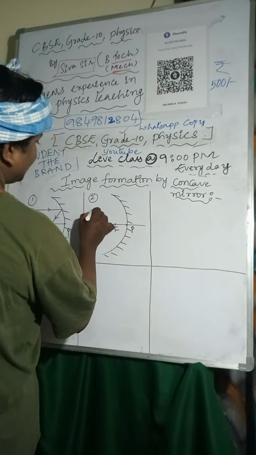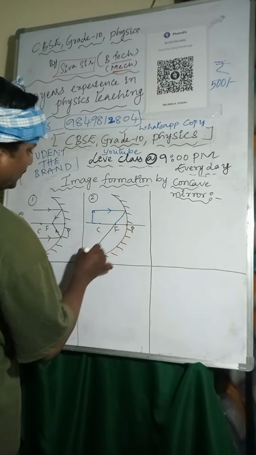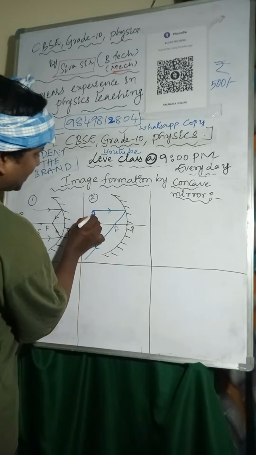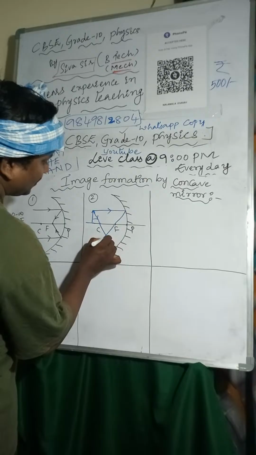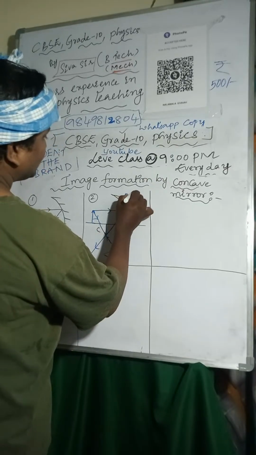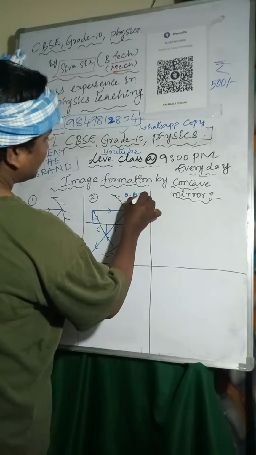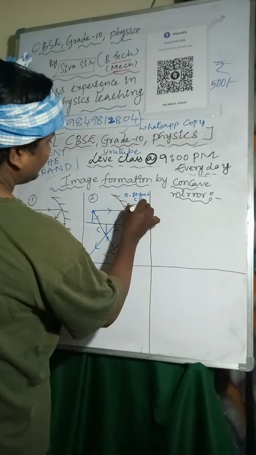One light ray I am taking like this, it passes through the focus. Another light ray passes through the center of curvature. The image will form between C and F. Object is placed beyond C, so the image will form between C and F.